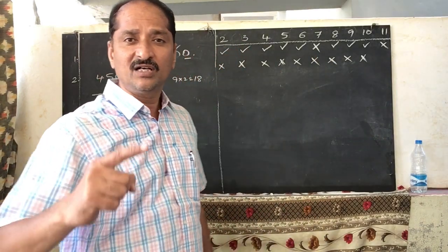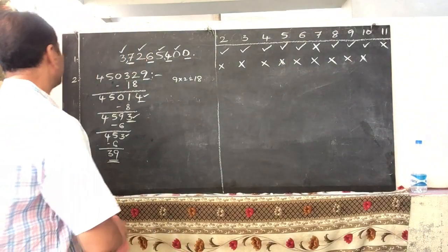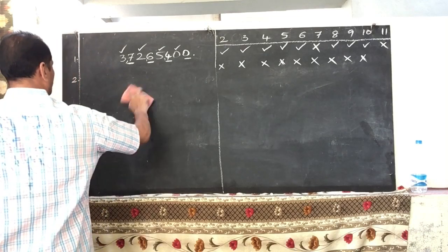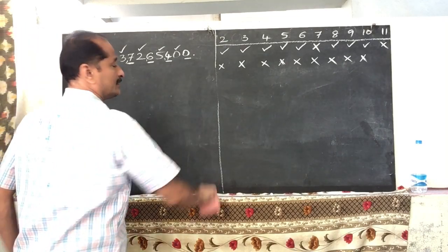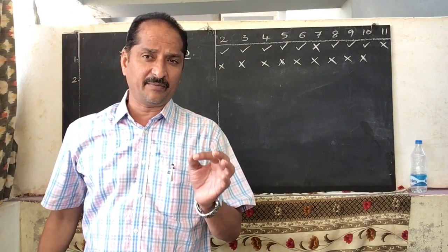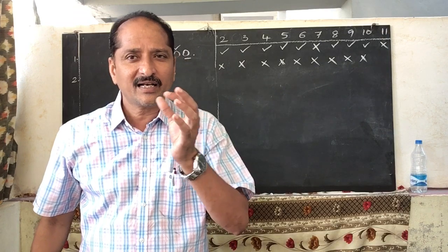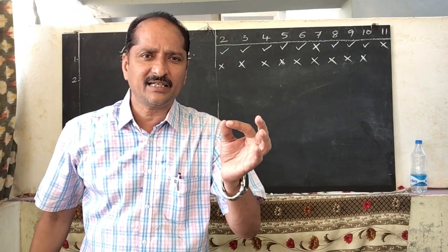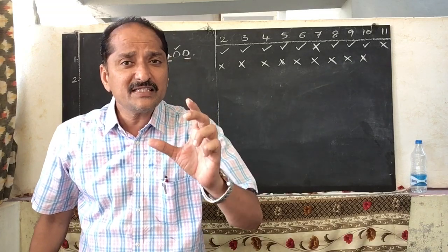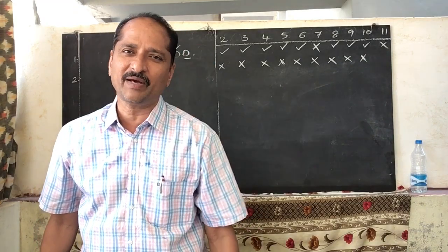Okay, now checking for 11. Divisibility of 11. Okay, now see, what is the divisibility rule of 11? Find the sum of the alternate digits of a given number and find the sum of the remaining digits. Alternate digit sum, remaining digit sum. These two sums you should subtract. If the difference is 0 or a multiple of 11, then that number is divisible by 11.